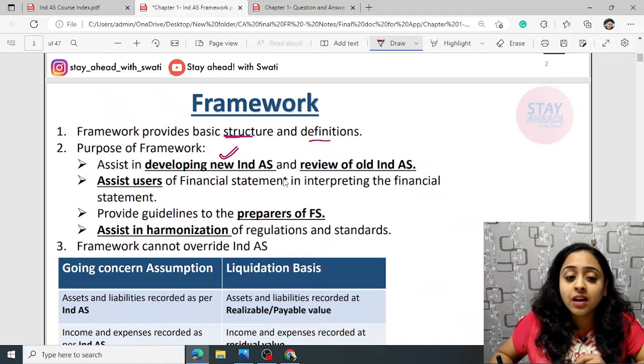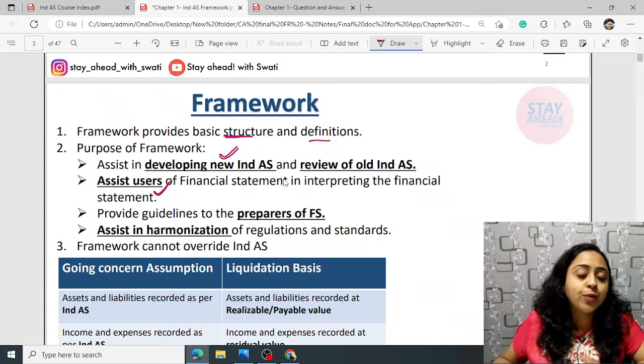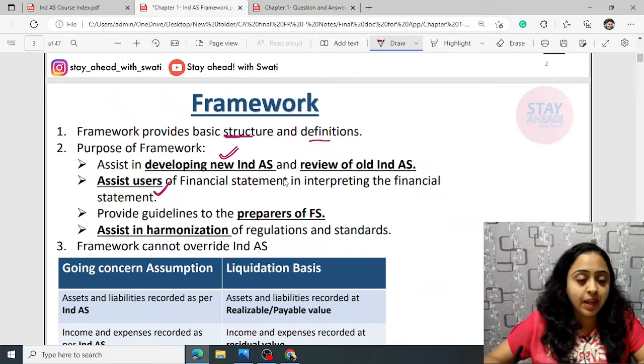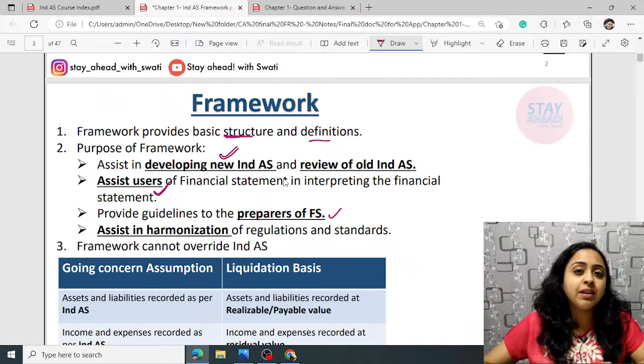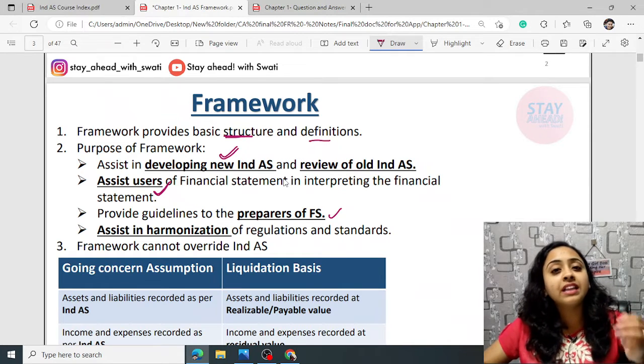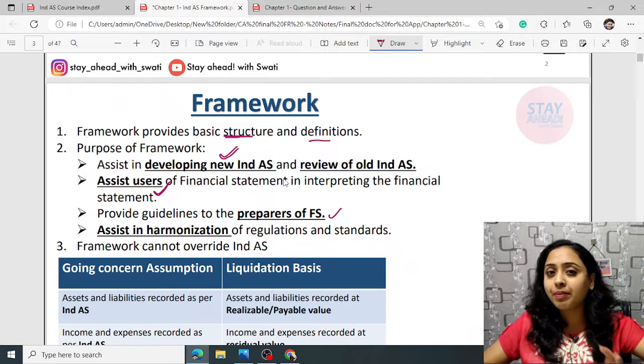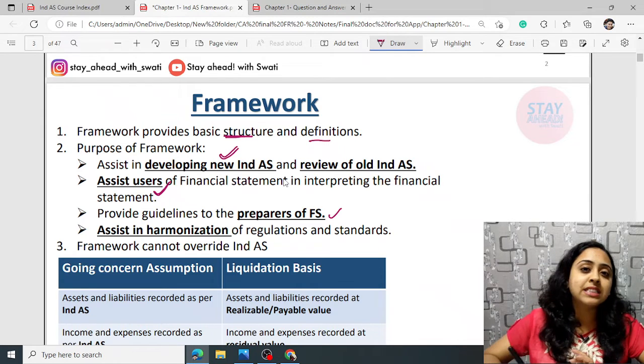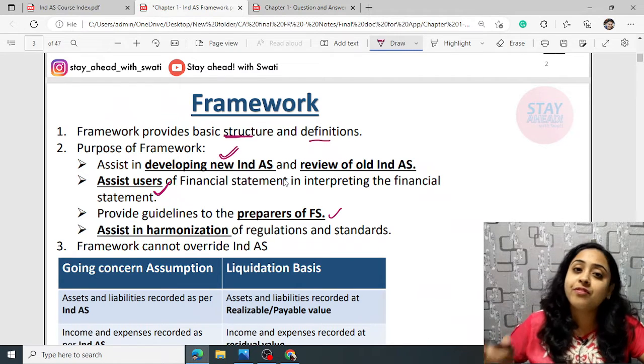It helps assist the users of financial statements in interpreting them. I told you, the people who are preparing the financial statements and want to understand Ind AS, the framework helps them, providing guidelines to the preparers of financial statements, like you and me, the people working in actual organizations that are preparing financial statements. They need to understand Ind AS. What helps them? The framework helps them.